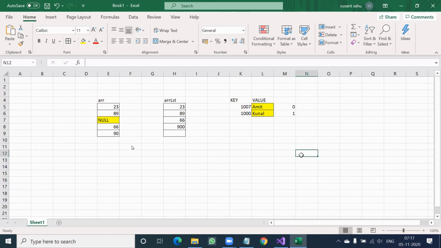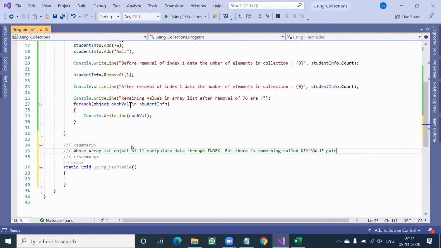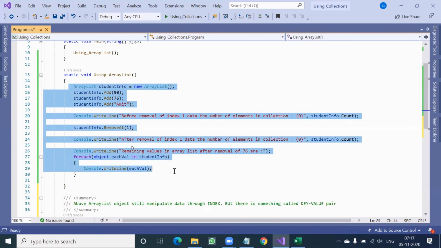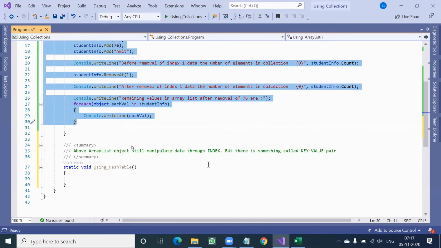So it takes some key as well as value instead of only value. When you don't provide value, that means when you use array list, since you don't provide any key, it automatically took something called indexes 0, 1, 2, 3, 4, and we have that dependency called data manipulation dependency.